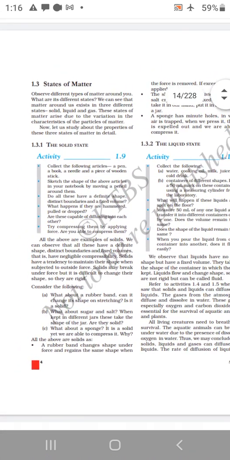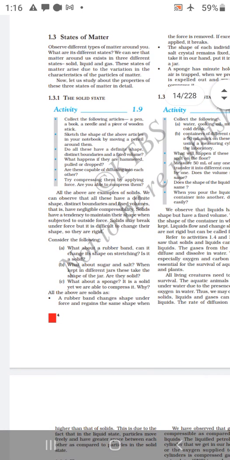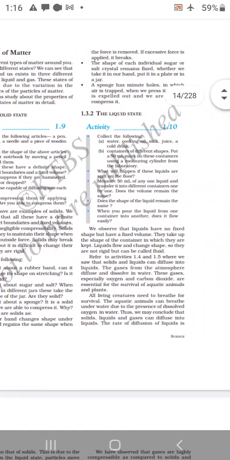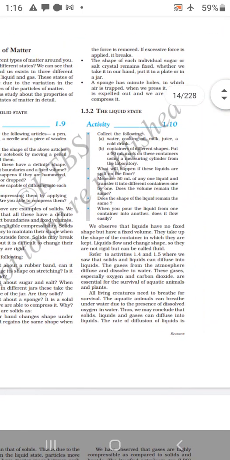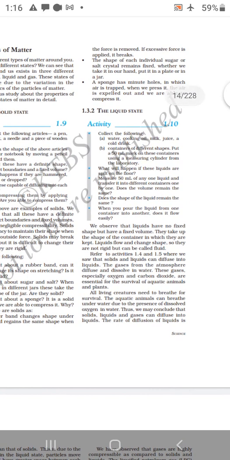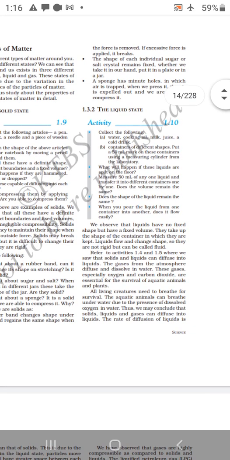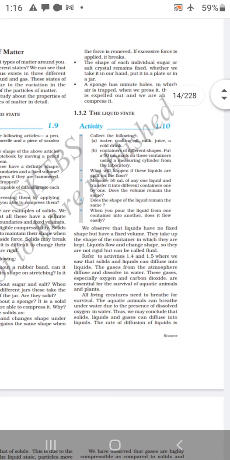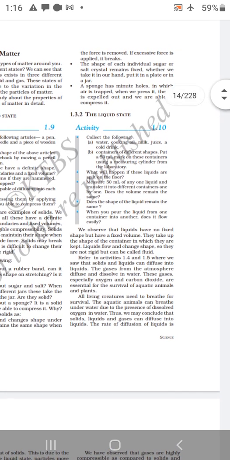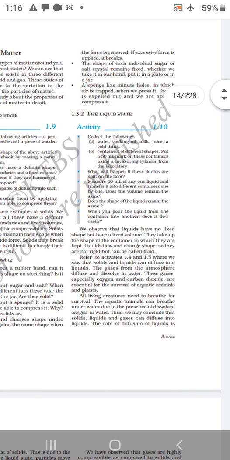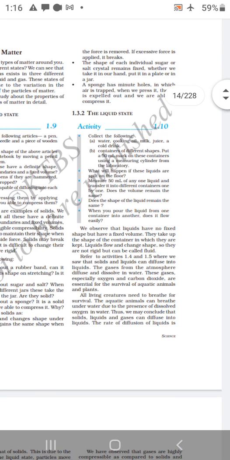A rubber band changes shape under force and regains the same shape when the force is removed. If excessive force is applied, it breaks. The shape of an individual sugar or salt crystal remains fixed whether we take it in our hand or put it in a plate or a jar. A sponge has minute holes in which air is trapped. When you press it, air is expelled out. That's why we are able to compress it.